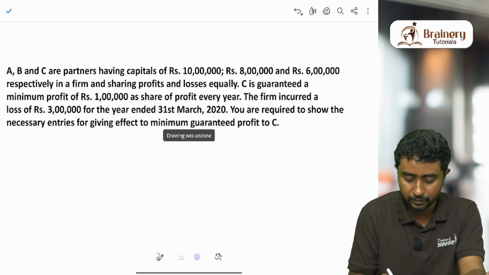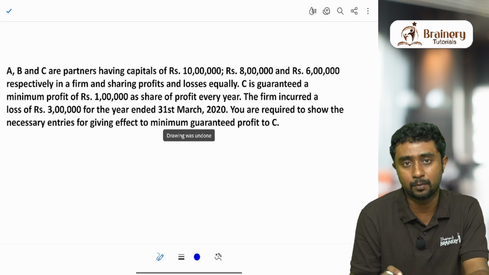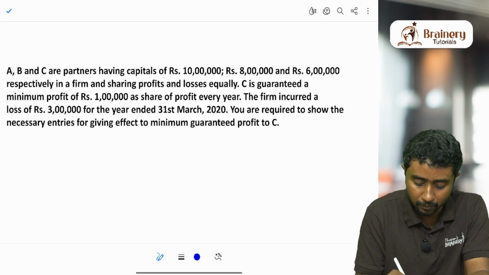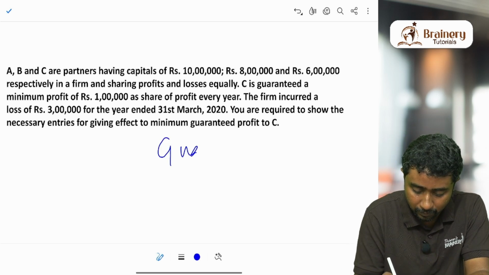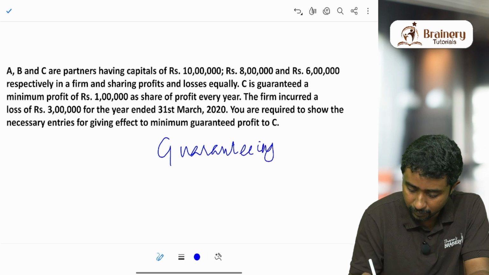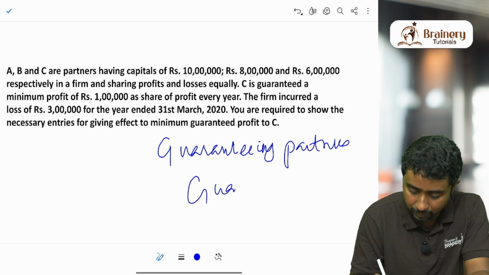Now for this purpose, first of all, I would like you to understand two categories of people that come into the role when it comes to guarantee of profits. First category of people is called guaranteeing partners. Second is called guaranteed partners.